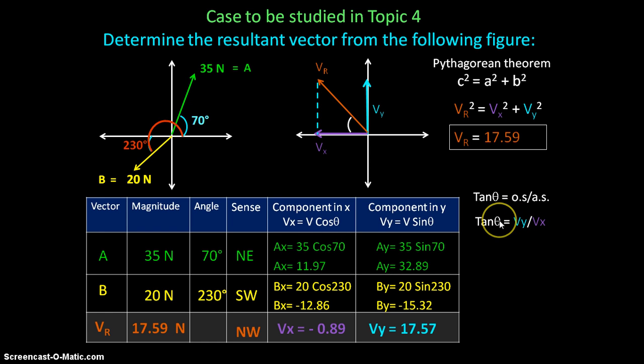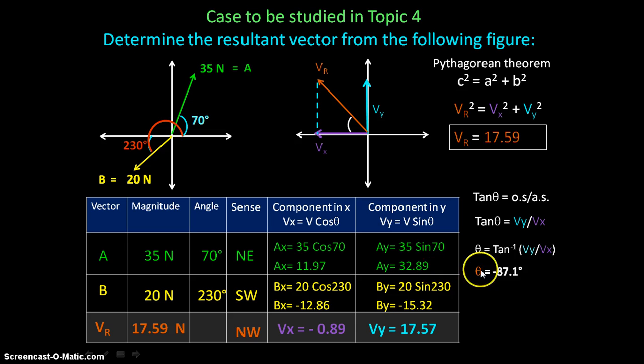Now, we need to leave alone theta, so we need to get rid of tangent. In order to get rid of tangent, we need to use the inverse function of tangent. In this case, it will be inverse tangent. So we will have that theta is equal to inverse tangent of Vy over Vx. And if we substitute the values here, we will get that theta is equal to minus 87.1.